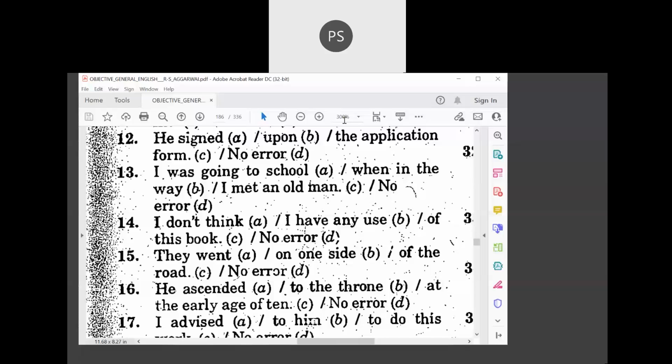Next one. I don't think I have any use of this book. Tell, what is the answer here? No error.